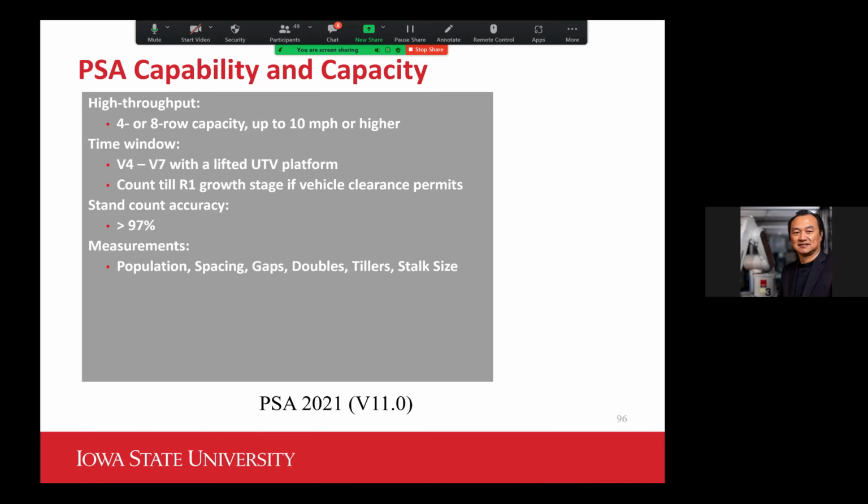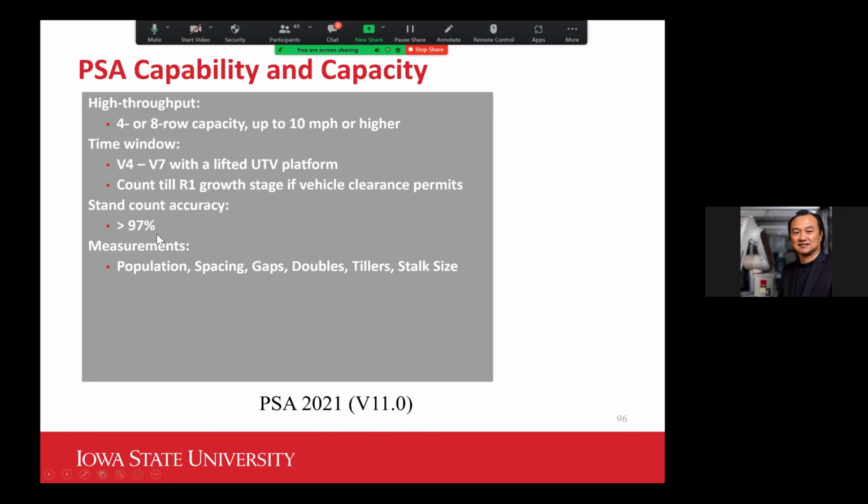Some of the characteristics of this PSA system are high throughput, really 10 miles per hour and 8 rows. You can cover 1 acre in probably several minutes. And it can be used on different platforms: tractors, UTVs, and sprayers.